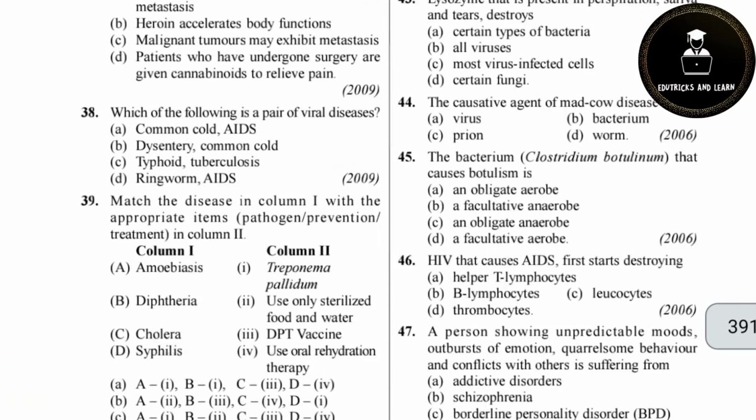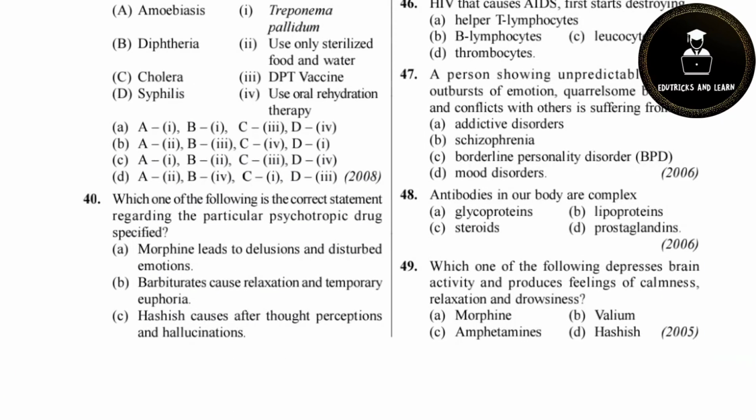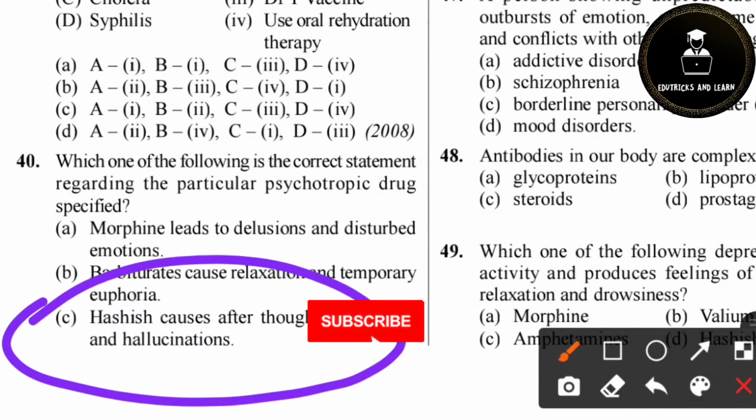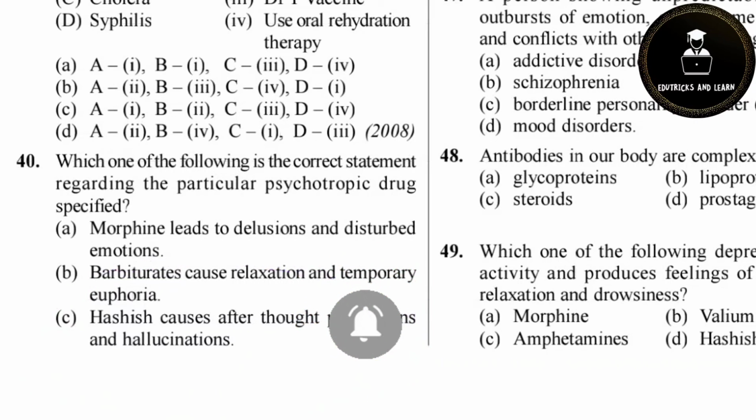Hallucination is caused by which of the following drug plants? You can give your answer in the comment section, right? So here the correct option is option C. Hashish causes alteration of perceptions and hallucination. It is correct. So thank you guys.